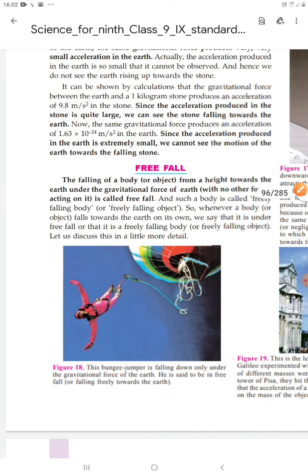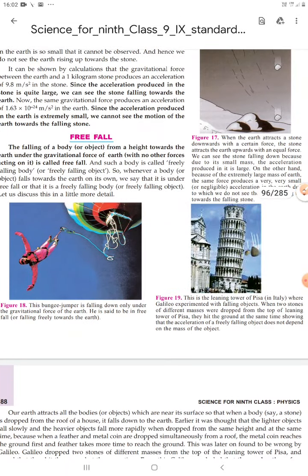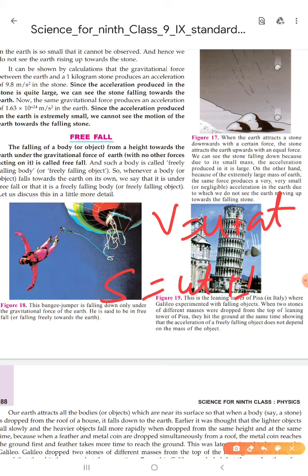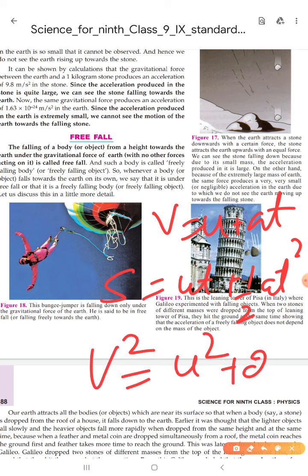So in this free fall condition, we have different equations of motion. This is very important, dear students. We already discussed equations of motion in our first chapter. There are three equations of motion, and what are these three equations? If I ask, each and every student is now capable of telling me all three. The first equation was v equal to u plus at. The second equation was s equal to ut plus half at square. And the third equation was v square equal to u square plus 2as.